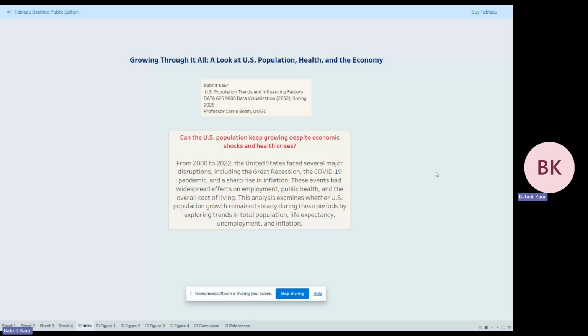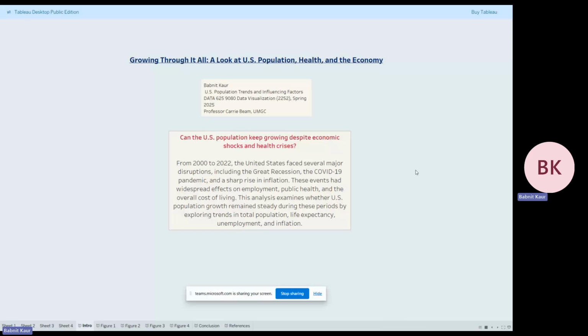So the main question I looked into was, can the US population keep growing despite economic shocks and health crises? Over the past 20 years, the country has faced a lot of serious challenges, and I wanted to see if those events either slowed down growth or left a lasting impact on key trends.